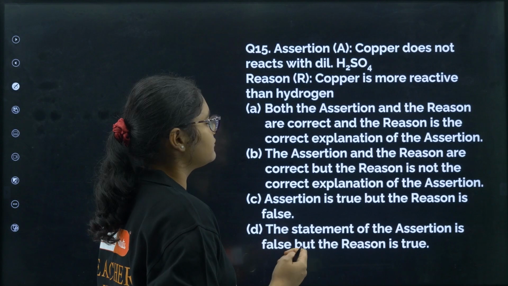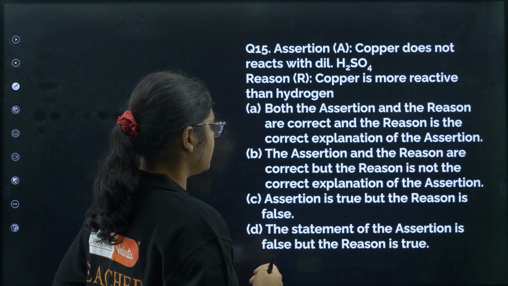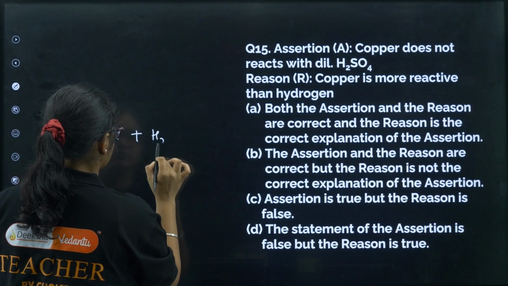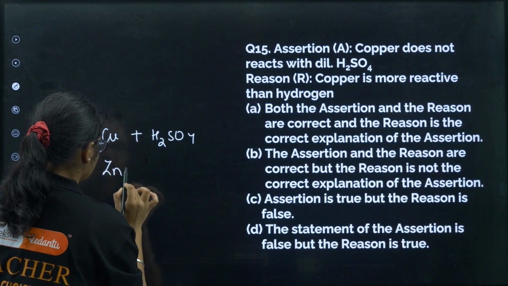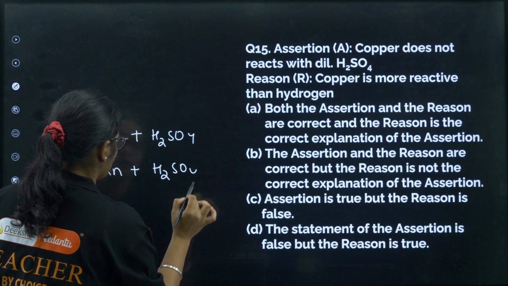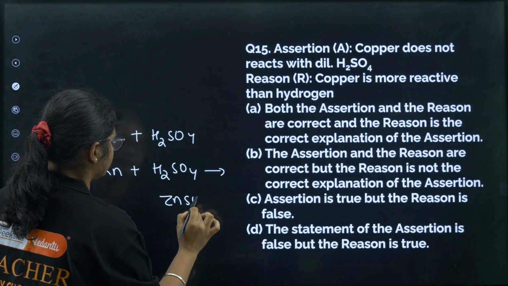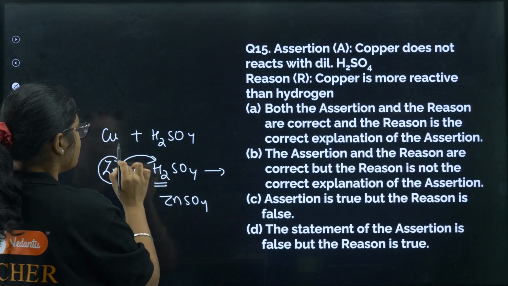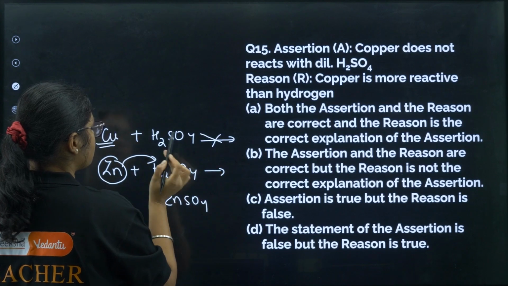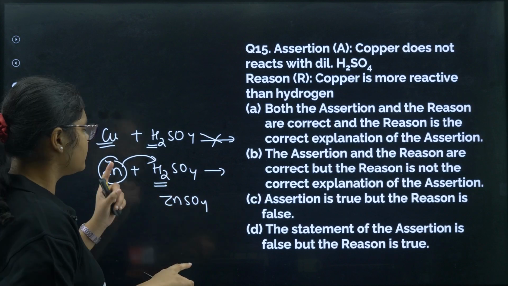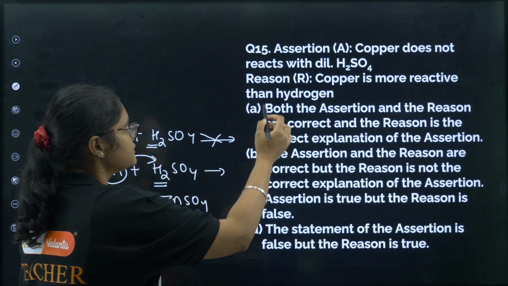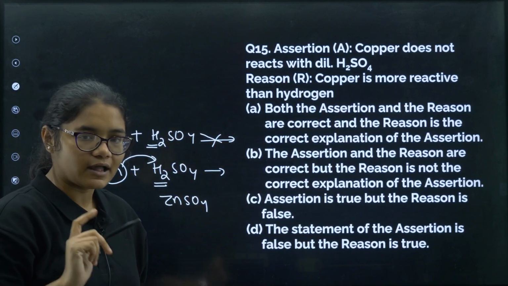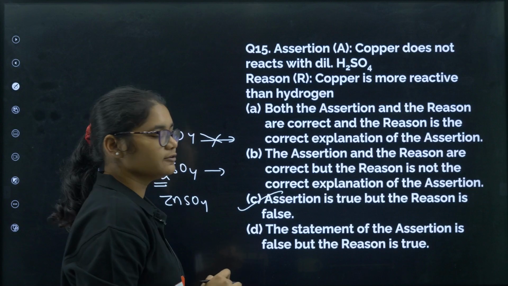Next question: copper does not react with dilute H2SO4, and copper is more reactive than hydrogen. So the first statement is correct. If copper is there with H2SO4, and suppose zinc is there with H2SO4, what we will get with zinc is ZnSO4, right? That means zinc is more reactive than hydrogen, so it can displace hydrogen, but copper does not react because copper is less reactive than hydrogen, so it cannot displace hydrogen. So the first statement is correct, but the reason is false. Copper is not more reactive, it is less reactive than hydrogen. So assertion is true, but reason is false.